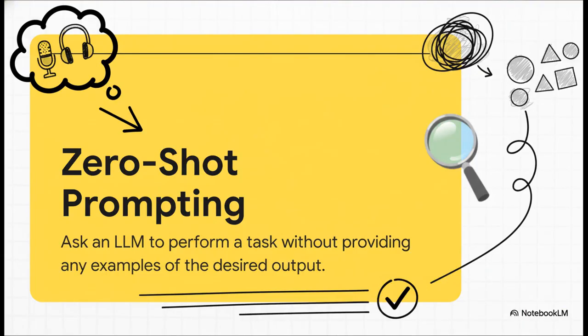First up, we've got zero-shot. This is probably what you do most of the time without even thinking about it. You just give the AI a direct command, like translate this sentence into French. You're not giving it any examples, you're just counting on the fact that it's been trained on a bazillion bits of data and already knows how to do it.